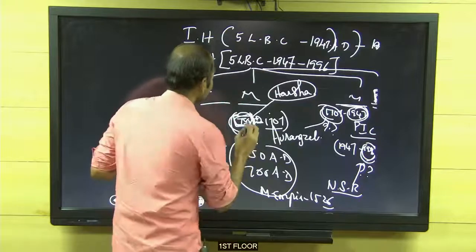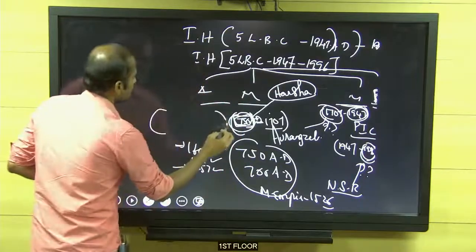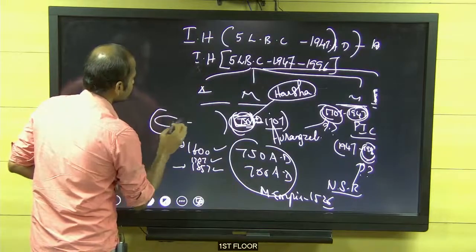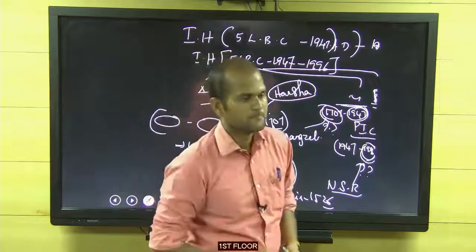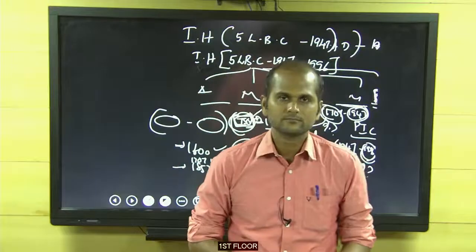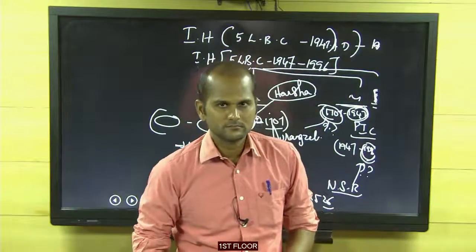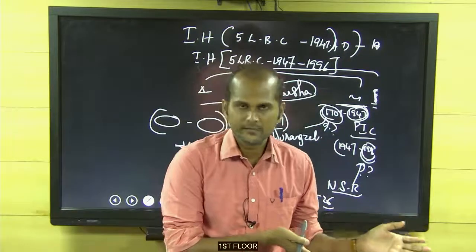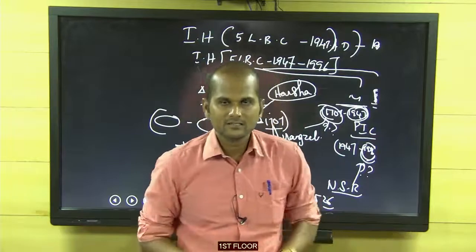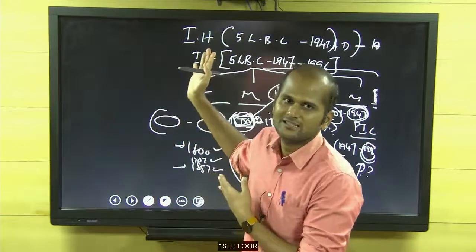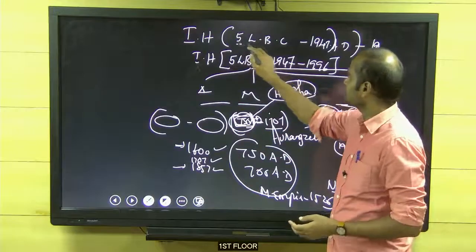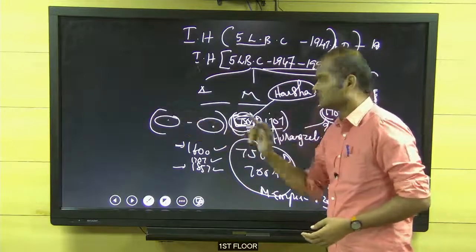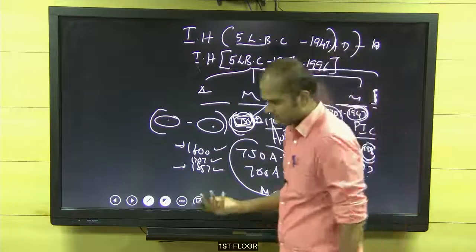Understood? That's all. And last you come to ancient India. Yourself, right? Starting year, end year. Very easy. What is the end year? 750 AD, I have already given. What is the starting year? I have already given. Correct? What is the starting year? 5 lakh BC. So 5 lakh BC to 750 AD. Simple.